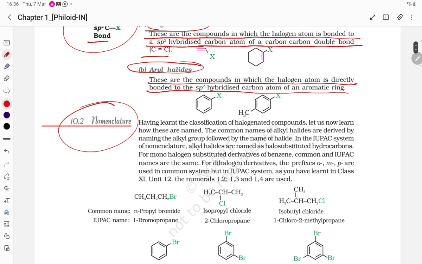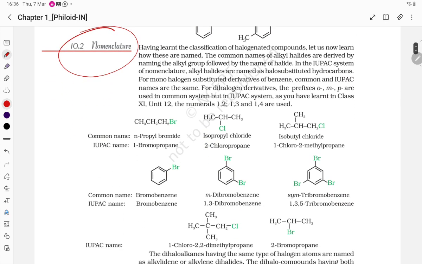Now we need to study the nomenclature. Having learned the classification of halogenated compounds, let us now learn how these are named. The common names of alkyl halides are derived by naming the alkyl group, followed by the halide.